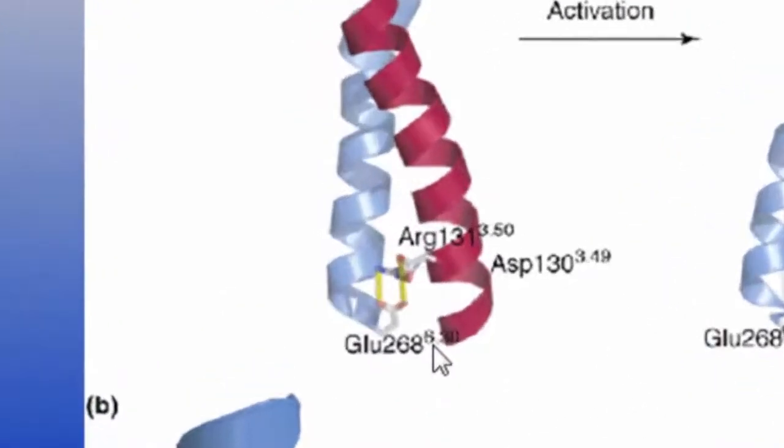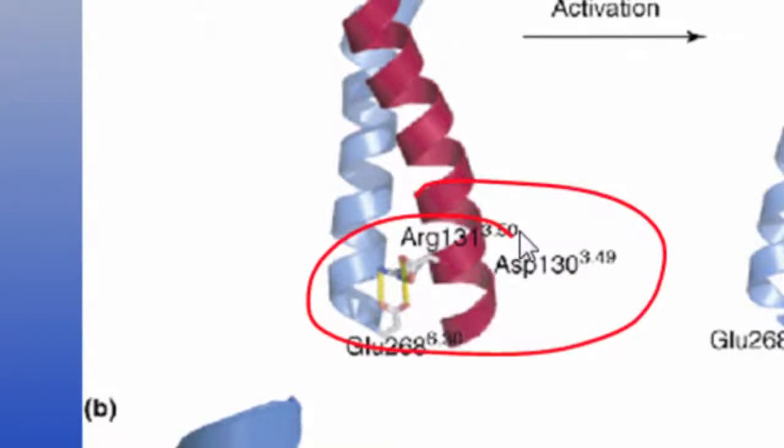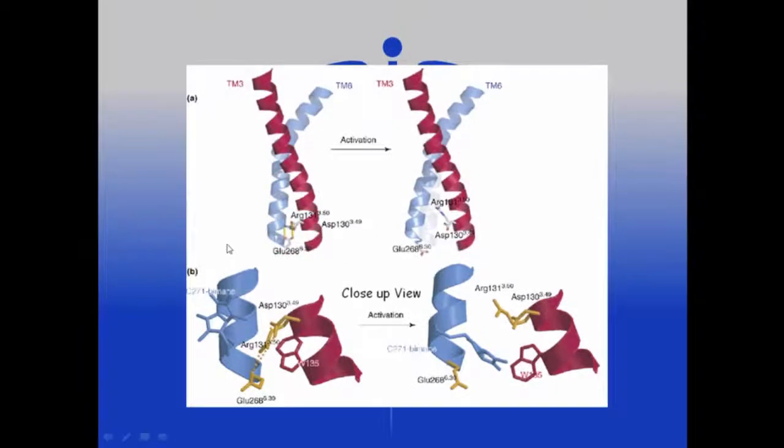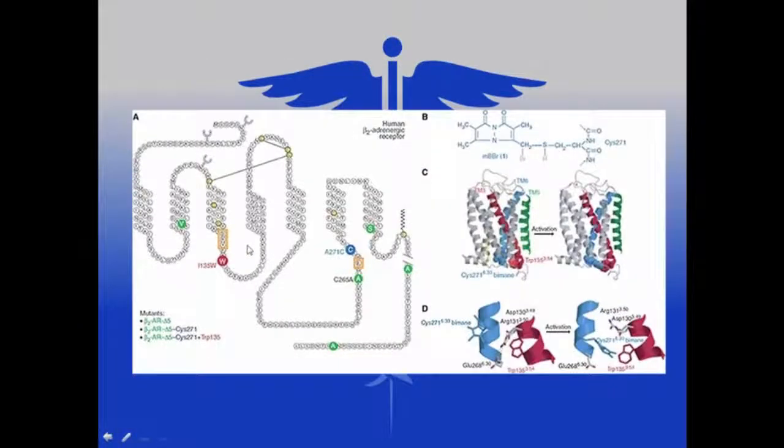Current research on these adrenergic receptors deals with the properties of GPCRs known as ionic locks and rotamer toggle, both of which are means of activation of the GPCRs. Recent fluorescence spectroscopic studies by Yao et al. show the ionic lock between transmembrane 3 and 6 in these adrenergic receptors.